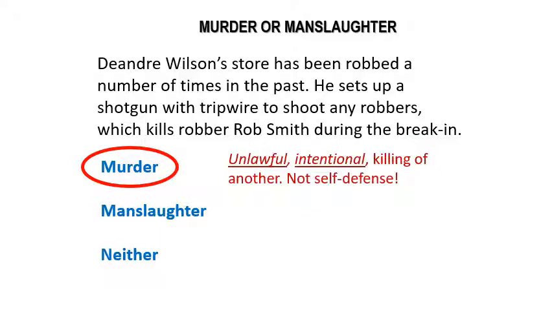And the answer would probably be murder because, number one, it's unlawful. DeAndre does not have the right to kill anybody. Okay, it was intentional. He intentionally set up the trap with the intent to shoot people that were trying to break into his house, or into his store, sorry. And a person did end up dying. It was not self-defense. Okay, DeAndre was not in immediate danger when the trap killed Rob Smith. So this, in all likelihood, would go before the courts as a murder charge.